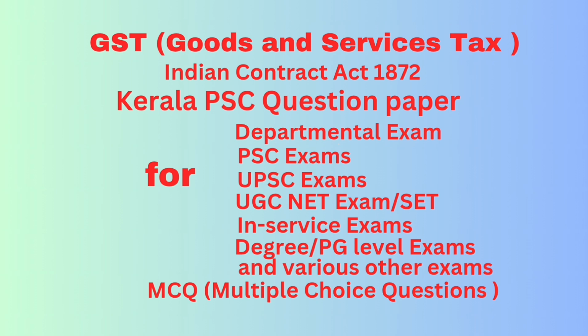Question number 64. Advance ruling is dealt with in which chapter of Kerala State GST Act 2017? Answer: chapter XVII, that is 17.